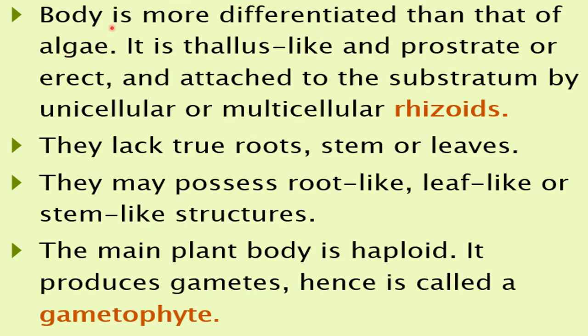Because it is the second division under the plantae kingdom, after the algae, differentiation starts here, so it is more differentiated than algae. It is thallus-like, like that of algae, but a little bit of differentiation starts here. And prostrate.